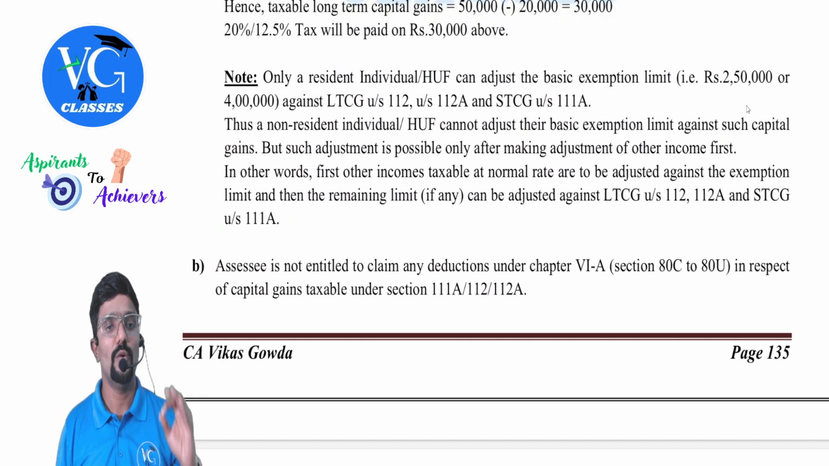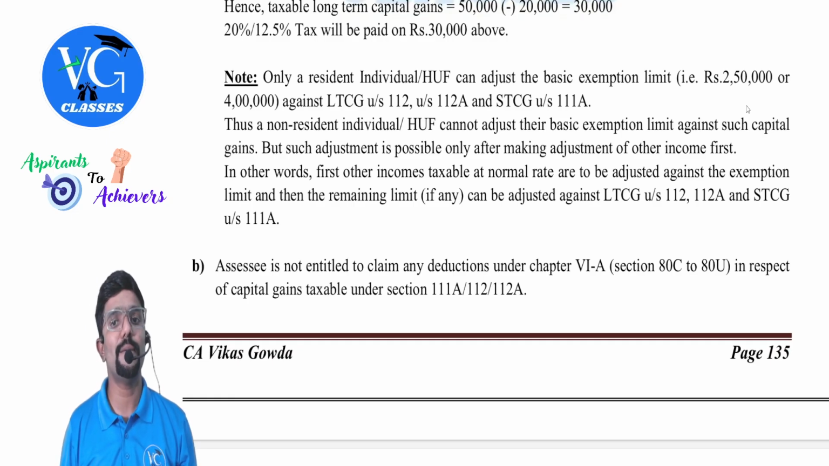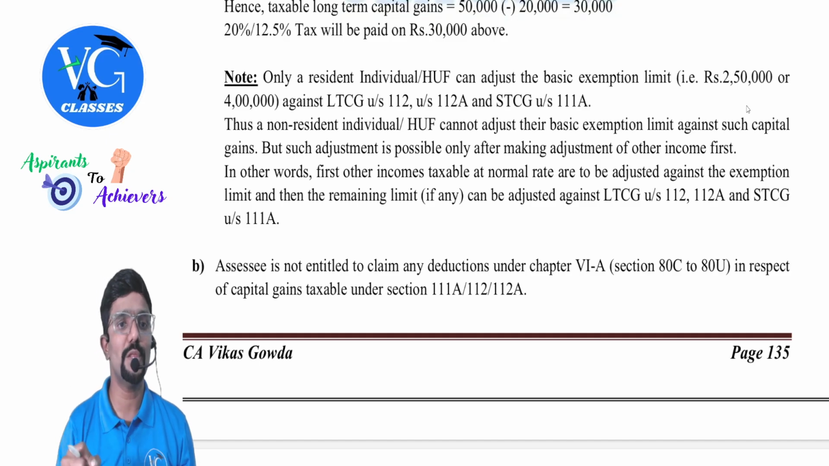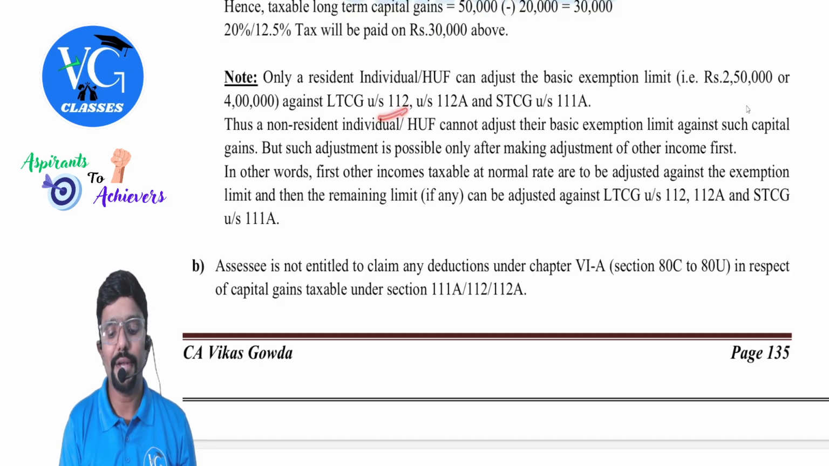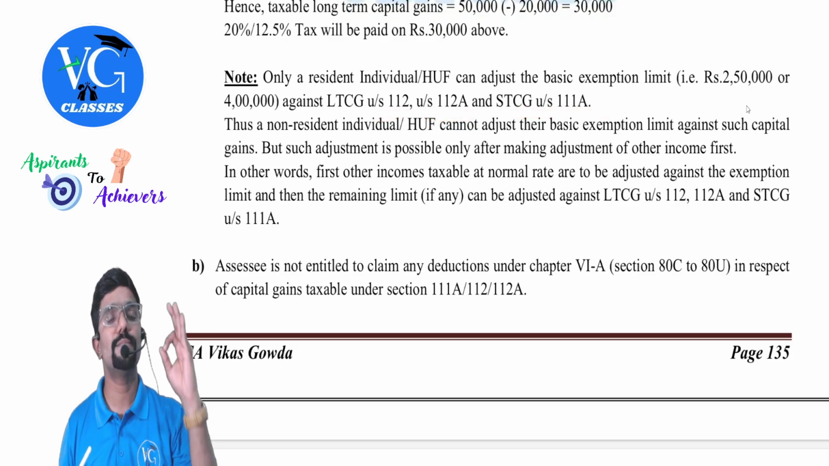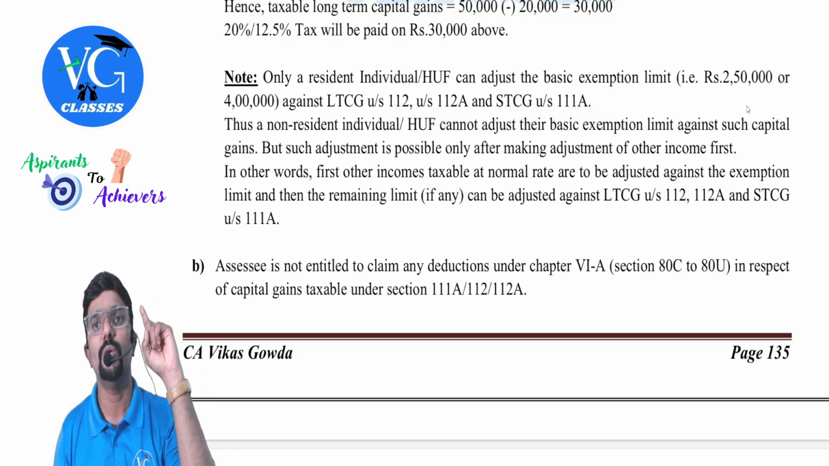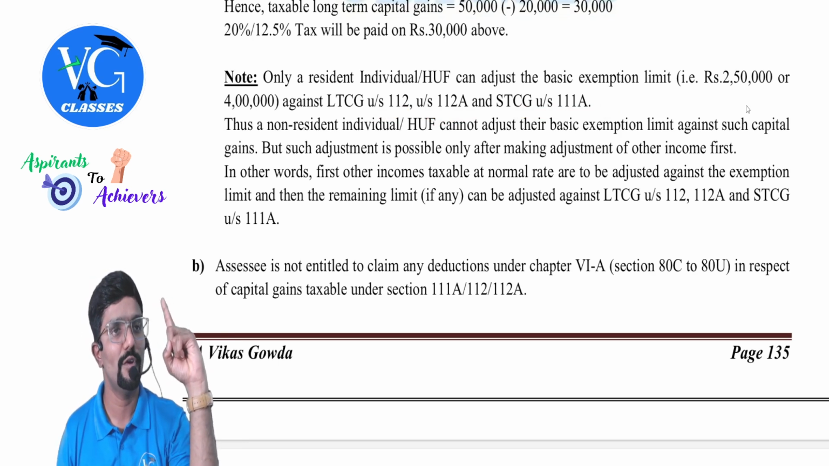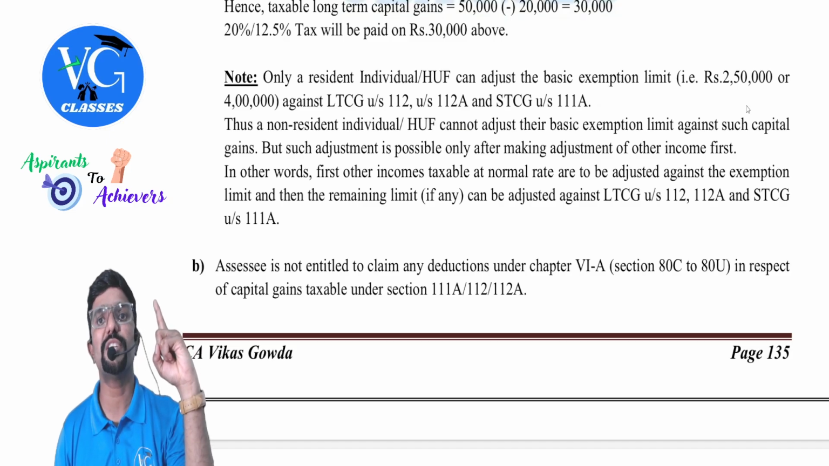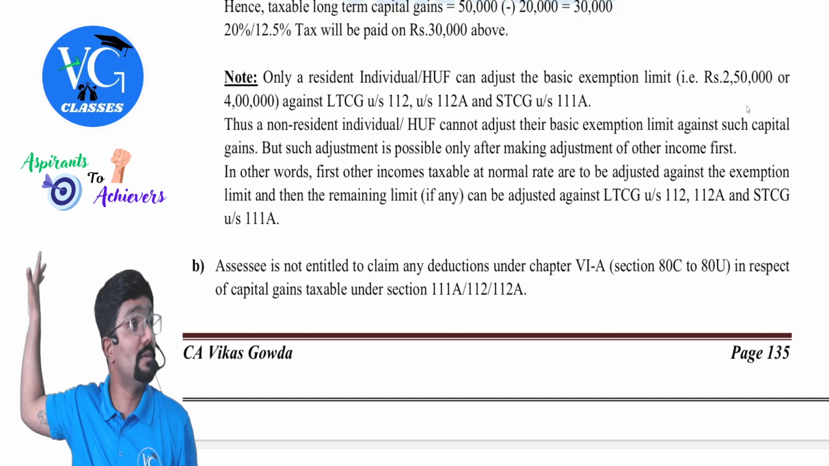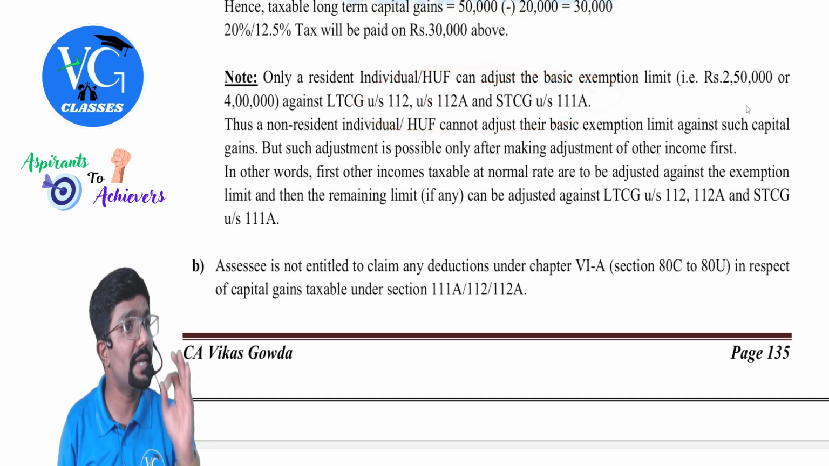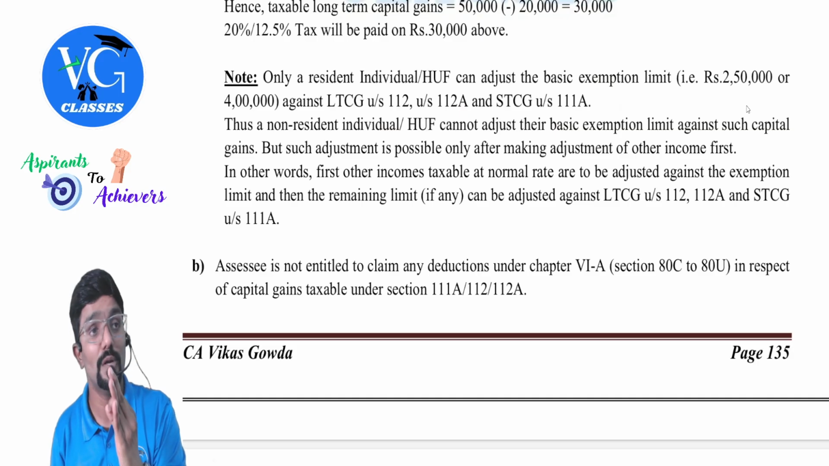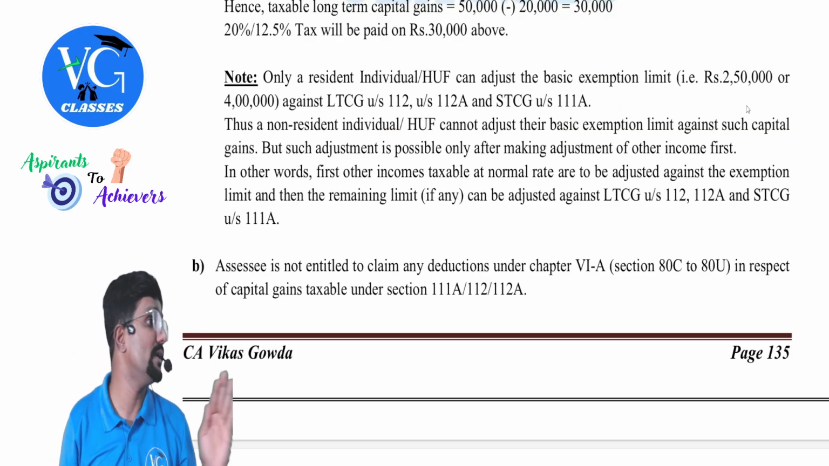So I have given in the note: only a resident individual or HUF can adjust the basic exemption limit, that is 2,50,000 or 4 lakh, against long-term capital gain under section 112, 112A or 111A. Guys, please be careful. For whom is it available? Only resident individual or HUF. And it is available against what special incomes? Capital gains special income. Sir, can I do this adjustment against casual income? No, you cannot. Please be careful. This adjustment is only against capital gains special income, not any other special income.